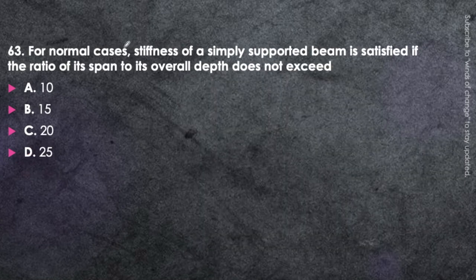Next question. For normal cases, stiffness of a simply supported beam is satisfied if the ratio of its span to its overall depth does not exceed 10, 15, 20 or 25. Here we are talking about the case of simply supported beam in which L effective upon effective depth, that ratio should not be more than, think about it, it is given in the IS 456.